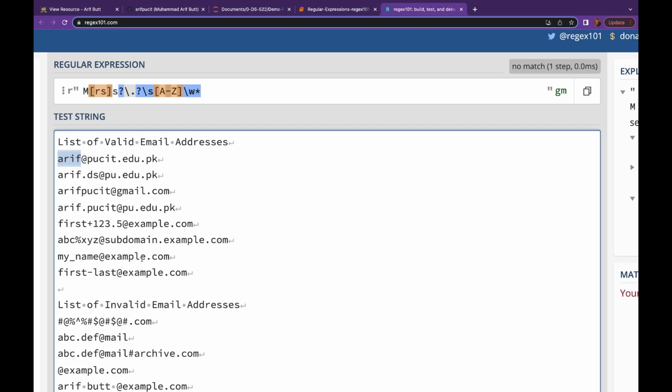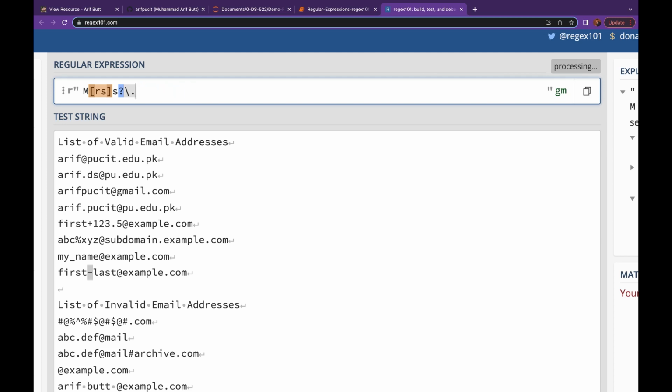If we consider this list, a valid username can have lowercase and uppercase alphabets, digits from 0 to 9, an underscore in the name, a percentage sign, and a hyphen as well. So let's try writing a regular expression that is going to select these valid email addresses.